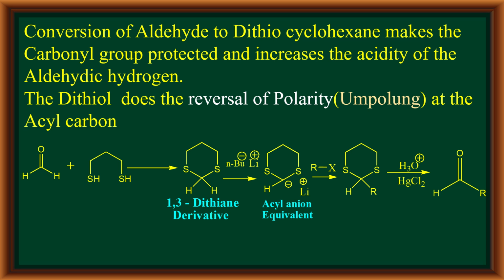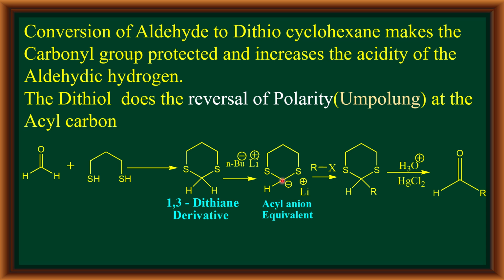The conversion of an aldehyde into the dithiane derivative makes the carbonyl group protected. This is one of the techniques to protect the carbonyl group. After the protection, the acidic nature of the aldehydic hydrogen increases. Therefore, when we add a base like n-butyllithium, it removes this acidic hydrogen, resulting in the formation of a carbanion.